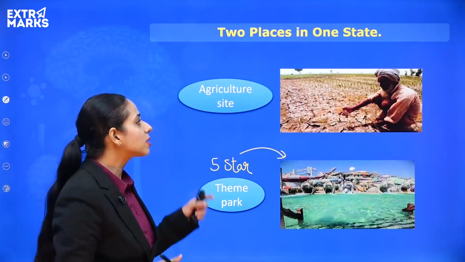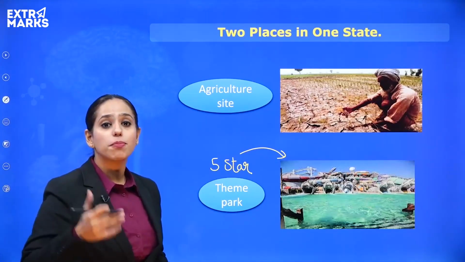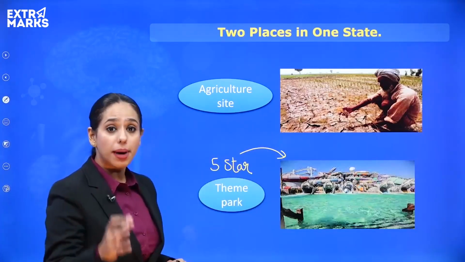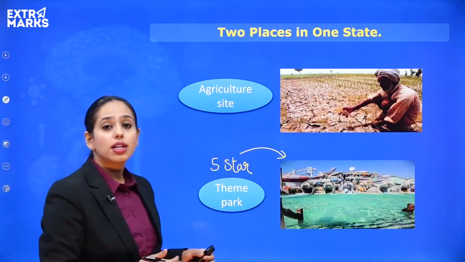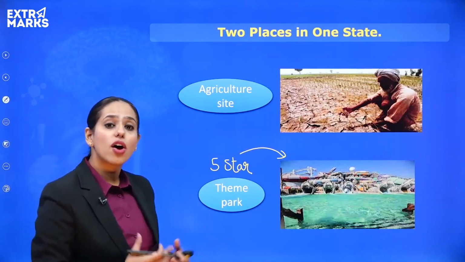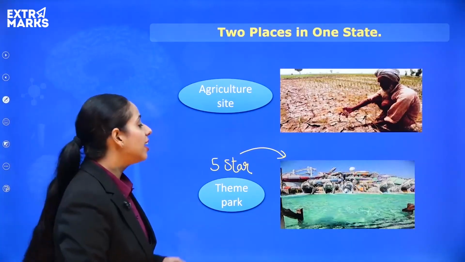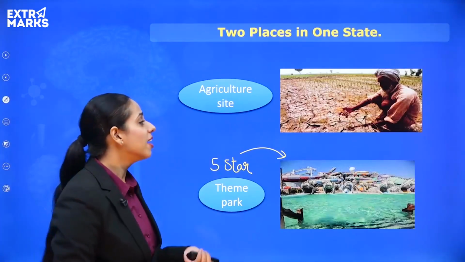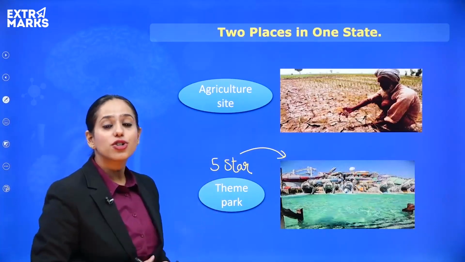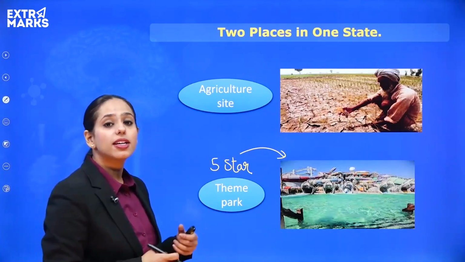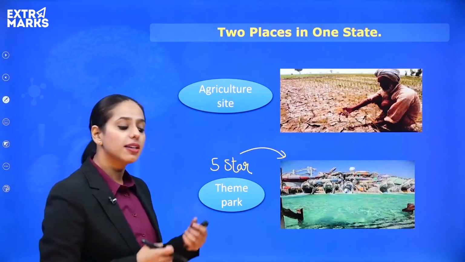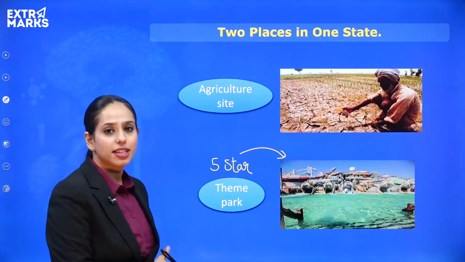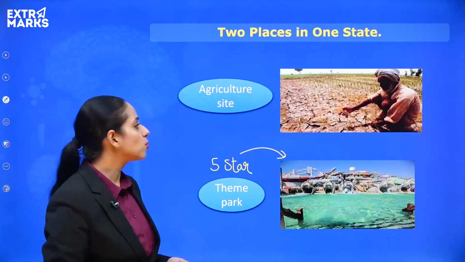So what is happening? Water, which is a very important natural resource, is leading to revenue, it's leading to food, right? But in this case, the water as a natural resource is not being properly handled, right? Life will not be possible without food, right? But it is possible without theme parks. So that is why the natural resource, that is water, should be properly distributed. It should be given to the people who need it more and then utilized for other entertainment purposes. So that is one thing that you should understand.